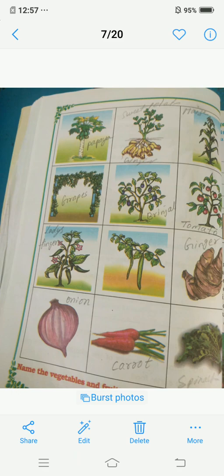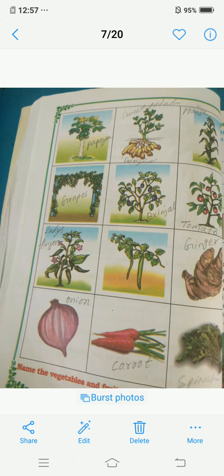So, in the last class, I explained lesson number 4. So, what is the use of banana leaf and all? In this class, I am going to continue. On page number 37, there are pictures shown here.